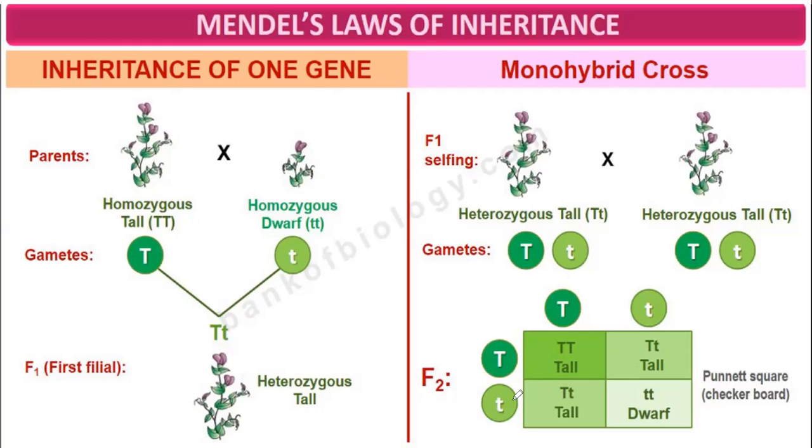Capital T and small t. Why are we first writing capital T? Because capital T is dominant over small t. Here, one small t is coming from here, and the other is coming from here, so this is capital T, small t. This is also dwarf.